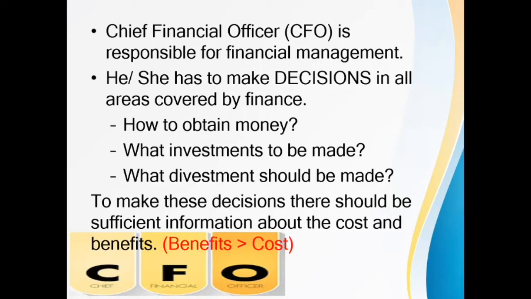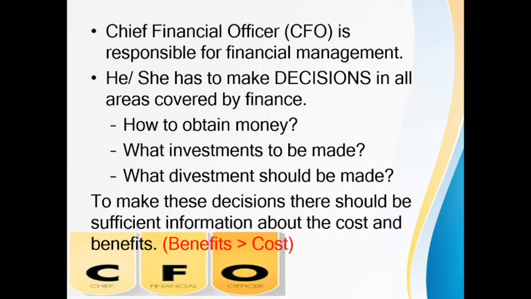So simply I put it in question terms: how to obtain money, how to obtain source of finance, what investments to be made, what divestment should be made. These significant decision makings have to be taken by the CFO, right? So to make these decisions, obviously he or she needs the cost benefit analysis. You need to make a decision such that the benefits are outweighing the cost, right?